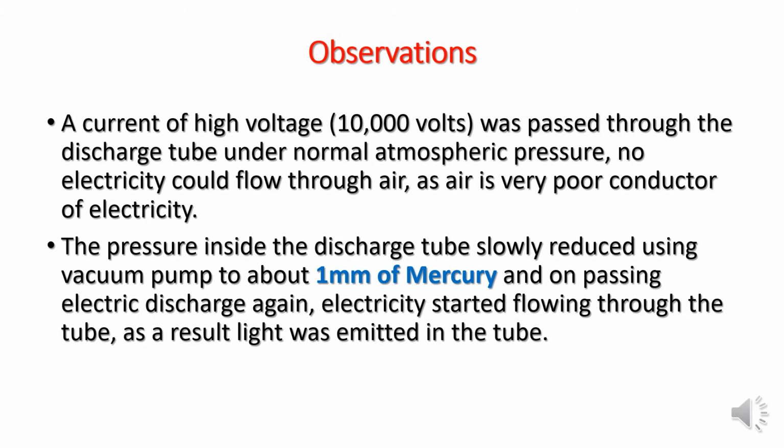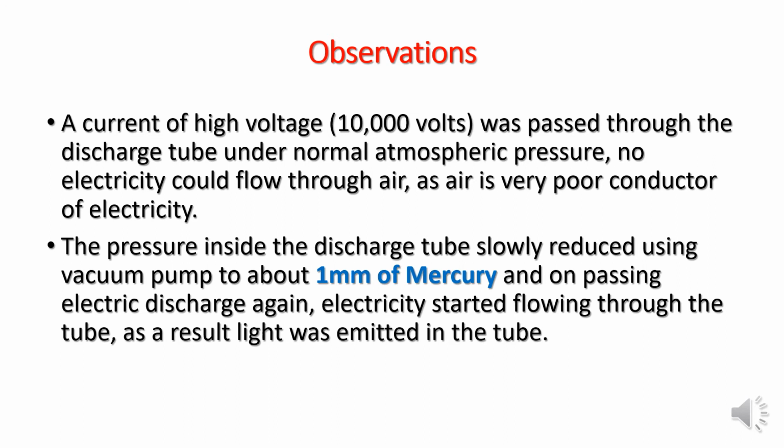How much did he reduce it? He used the vacuum pump and reduced the pressure inside the discharge tube to about 1 mm of mercury. The pressure is measured in mm of mercury. On passing electricity through the discharge tube again, when he reduced it to 1 mm, what happened? He saw that electricity started flowing through the tube.